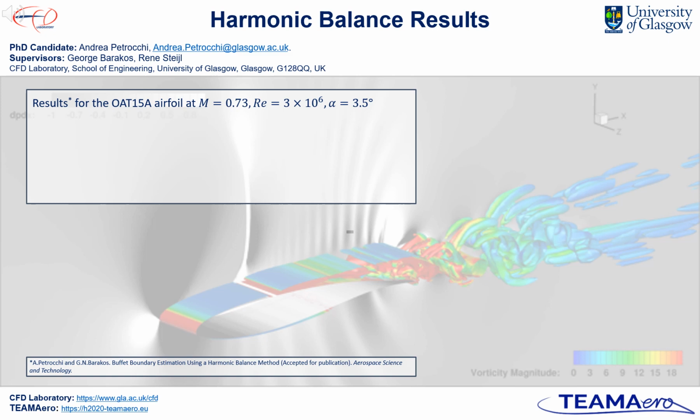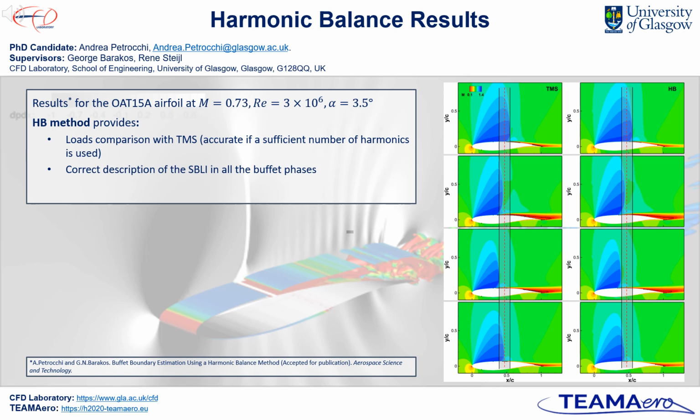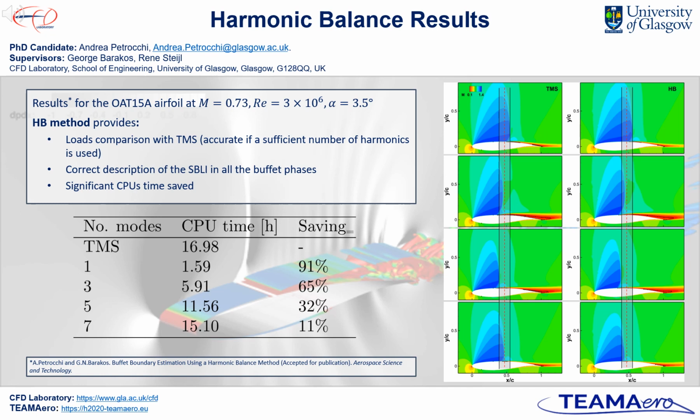Results on supercritical alpha at Buffet conditions show the ability of harmonic balance to replicate the results of time marching simulations if a sufficient number of harmonics is used for the Fourier expansion. This can be seen by comparison in terms of aerodynamic loads obtained by the two approaches. The direct comparison of the flow fields obtained at selected instants also showed the ability of harmonic balance to accurately describe the shock-wave boundary layer interaction in all the Buffet phases. On top of that, the savings in CPU cost is significant.